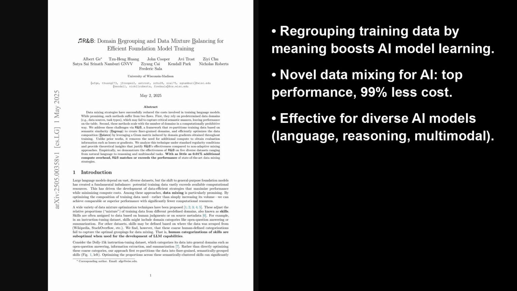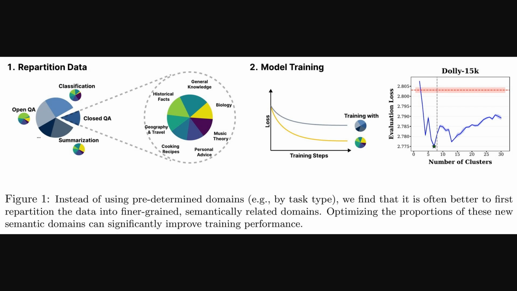It first regroups data by semantic similarity, meaning how alike data is conceptually, then balances these groups using a Gram matrix. This matrix is a tool using domain gradients, which track learning changes per data group to optimize the data mix. Okay, so this first figure really helps visualize the regroup part of the regroup and balance framework.